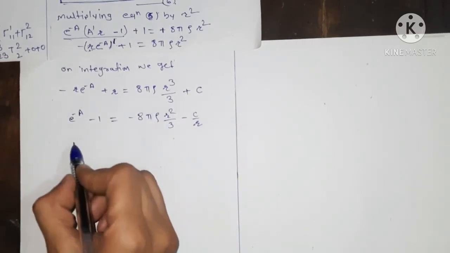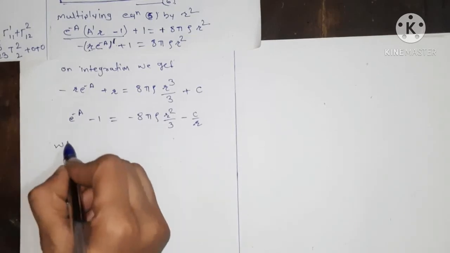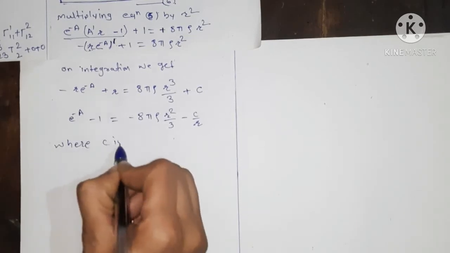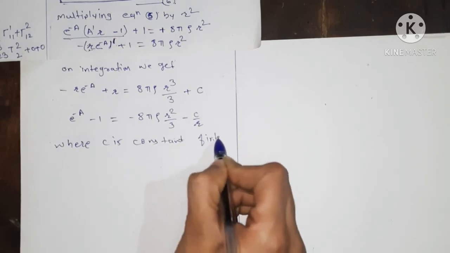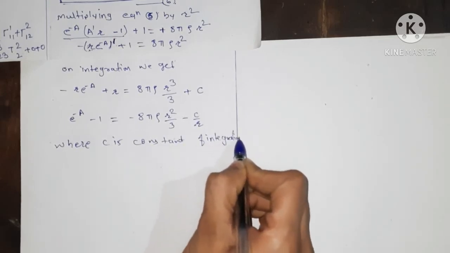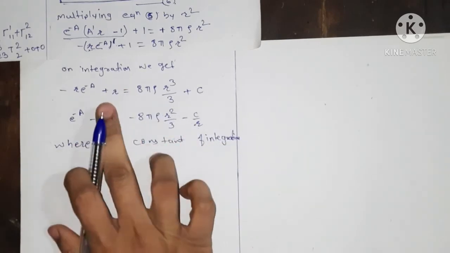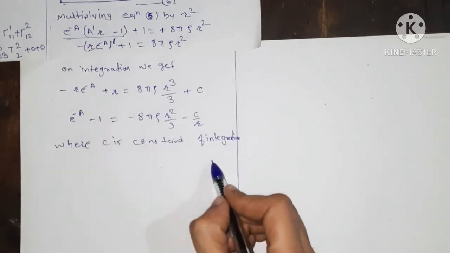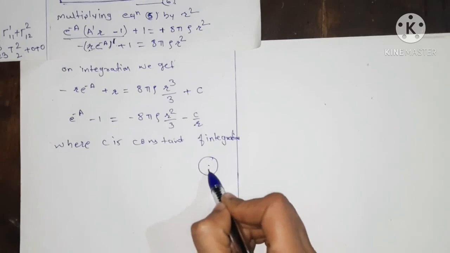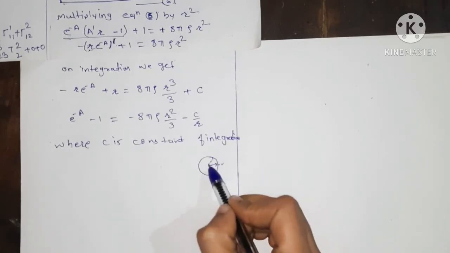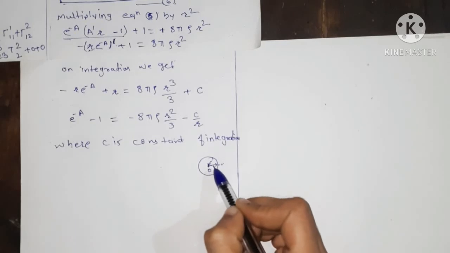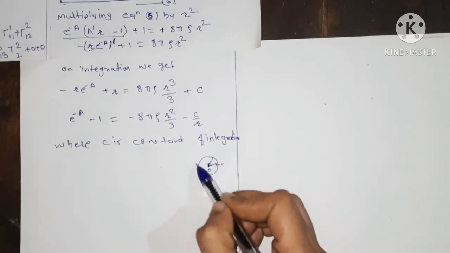Here c is a constant of integration, and since we are finding the Schwarzschild interior solution, r may take values from 0 to infinity. When r tends to 0, r is the radius of the spherical ball.